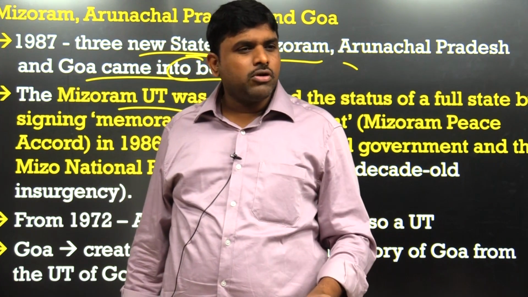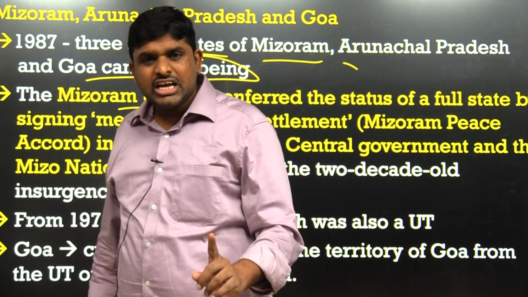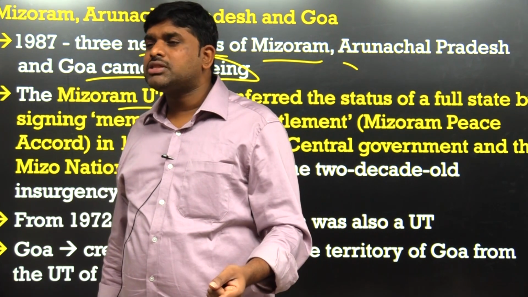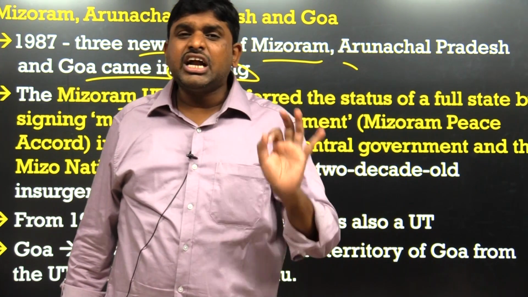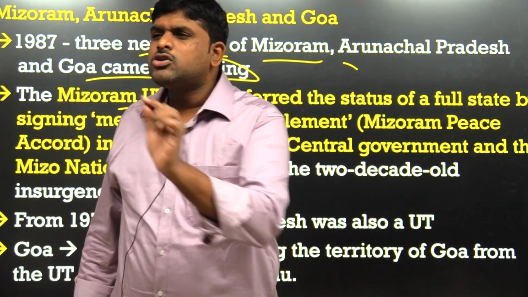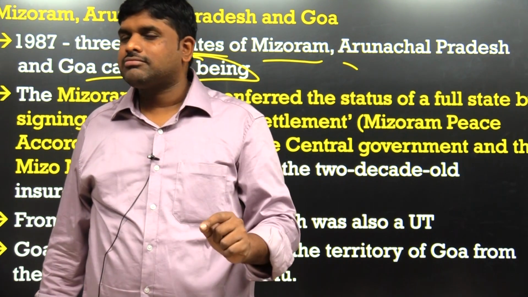Why am I discussing this? This is the complete intelligence of a statesman. Because of Rajiv Gandhi's negotiations with the Mizo National Front in 1986, till date, 35 years completed, not a single bombing happened.